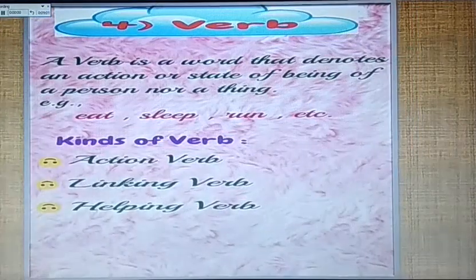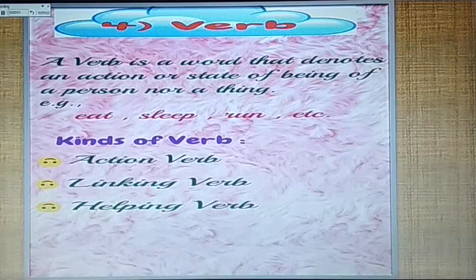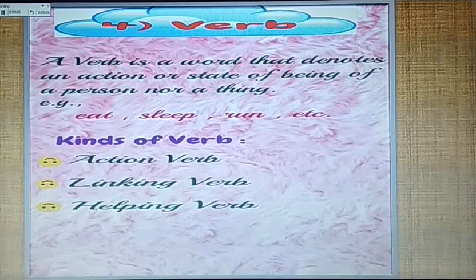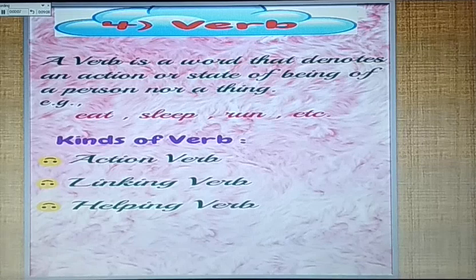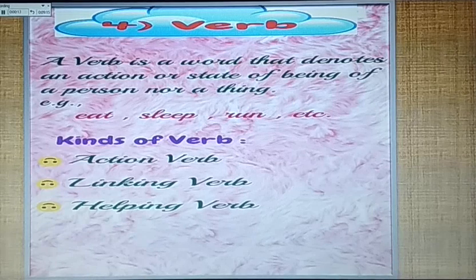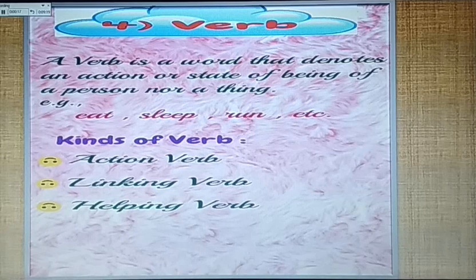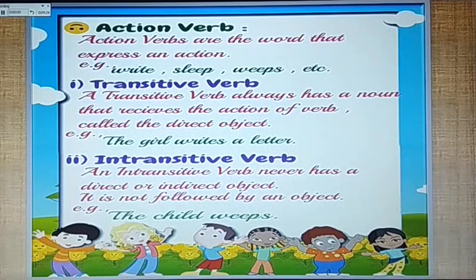Fourth, verb. A verb is a word that denotes an action or state of being of a person or thing. For example, eat, sleep, run, etc. There are three kinds of verb. First, action verb. Second, linking verb. Third, helping verb.